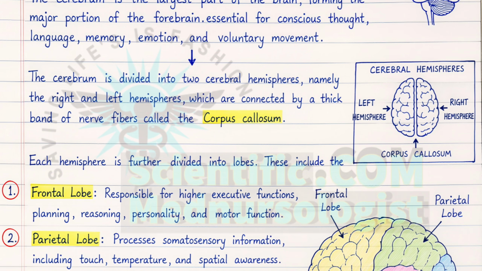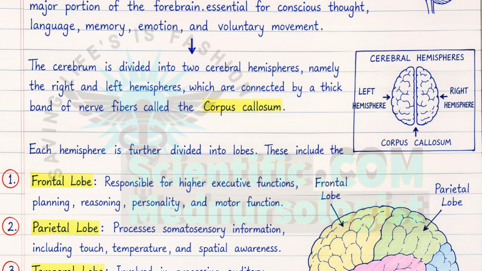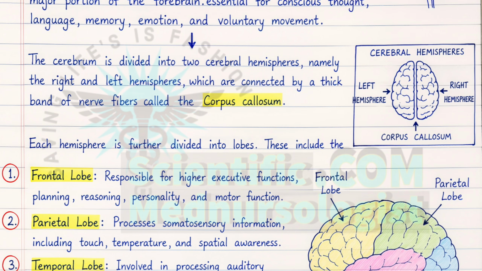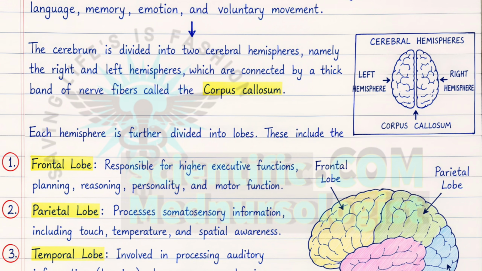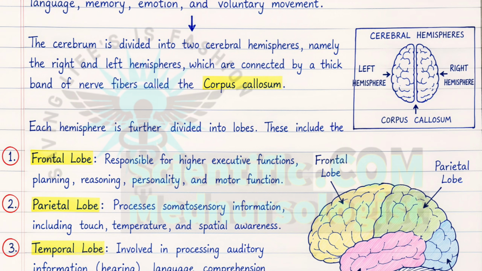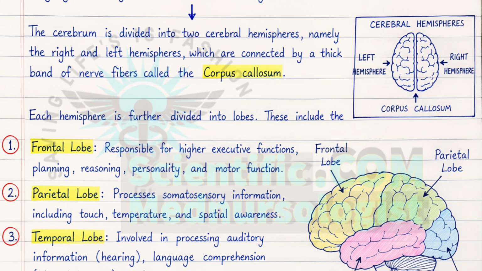parietal lobe, temporal lobe, occipital lobe, where the frontal lobe is responsible for higher functions like planning, reasoning, personality and voluntary motor activity. And the second one, the parietal lobe, is necessary for processing sensory information such as touch, temperature, pain and spatial awareness.